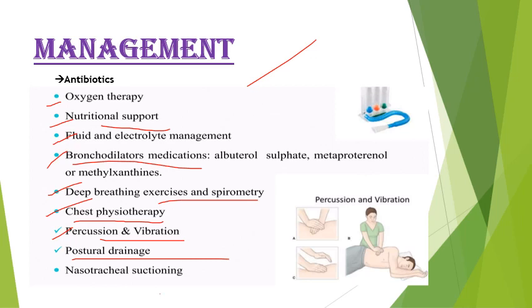And finally, if pneumonia is identified, we can start antibiotics according to the organism, which may be gram negative or gram positive. We select the antibiotics and start them, along with supportive treatments like bronchodilators and other supportive measures. Corticosteroids are also given to reduce inflammation. So we are giving this much treatment.